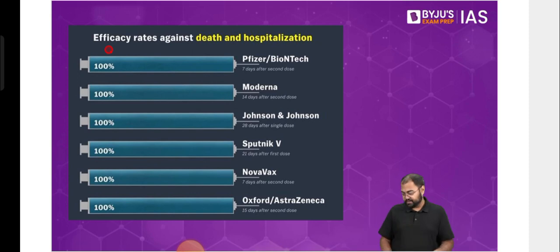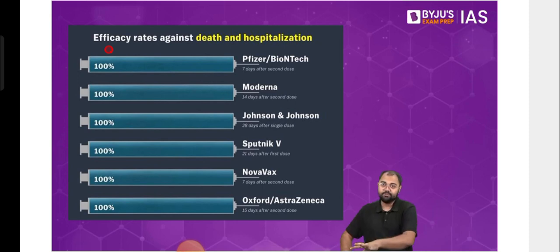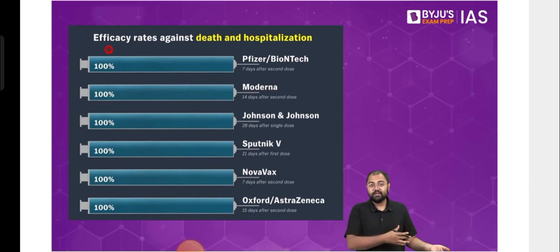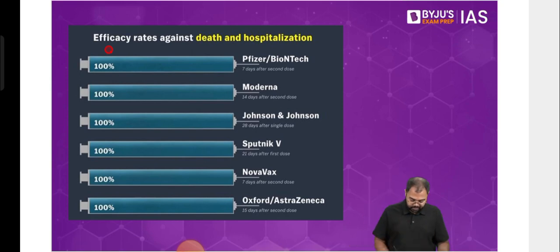Many times these kinds of problems can also happen. For example, they might pick people who are very healthy. They do not pick people who are somewhat unhealthy, or whose immune system is not that great. Obviously the efficacy rates will be very high when you're picking people who are perfectly healthy, who do not have any medical history whatsoever. So there are all these cases which need to be understood well.